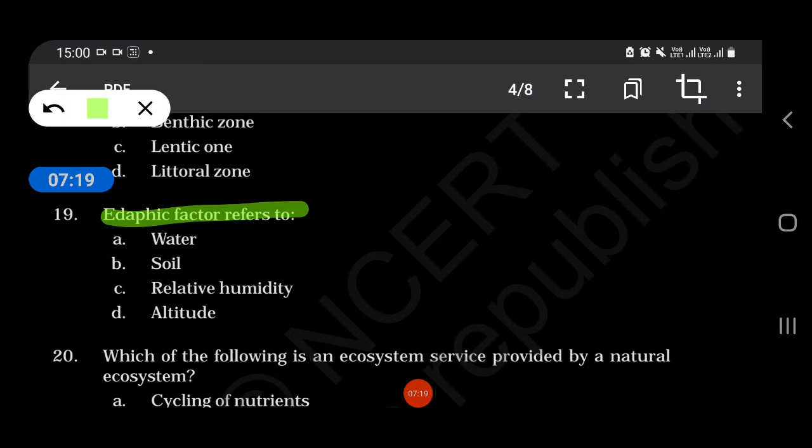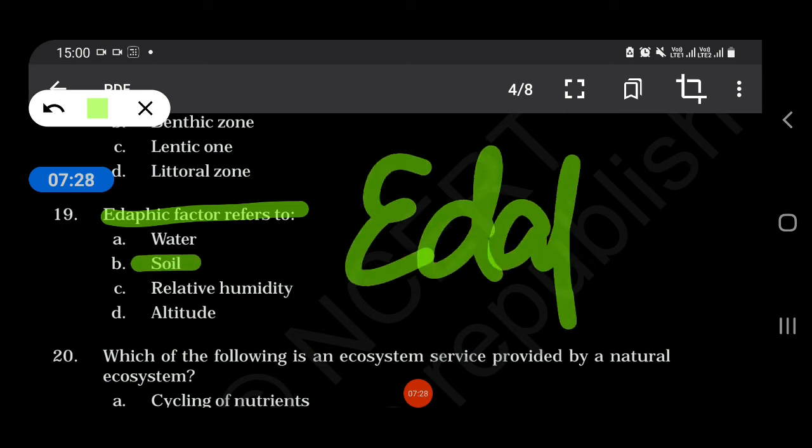Edaphic factors refers to water, soil, relative humidity or altitude. So our answer is soil. Edaphic is soil.